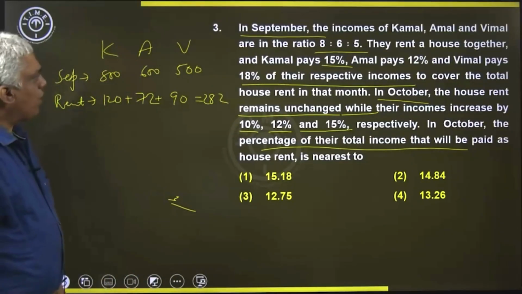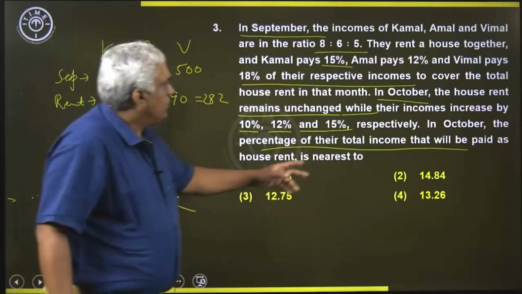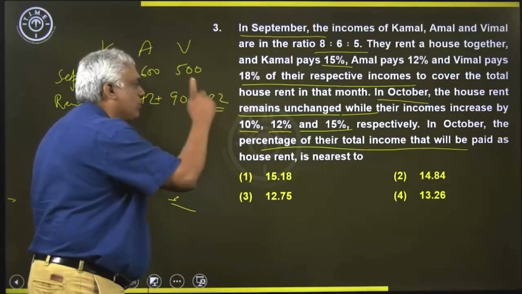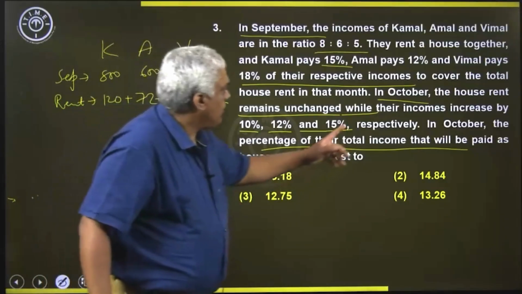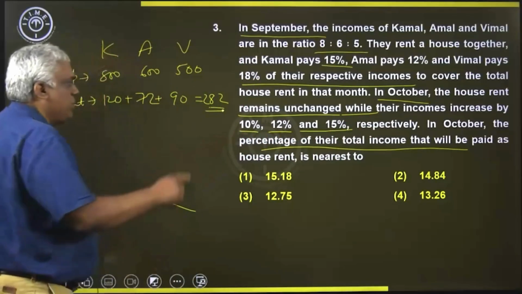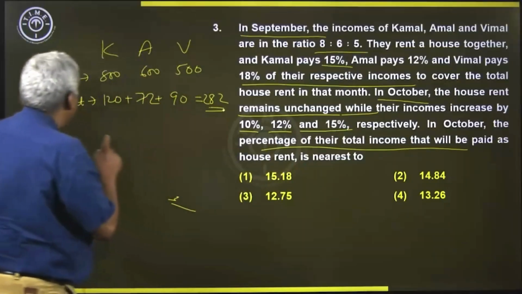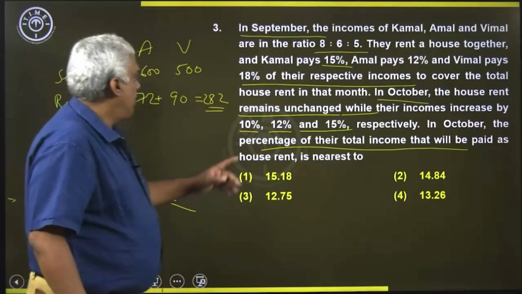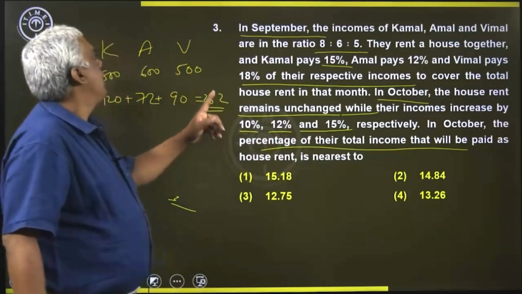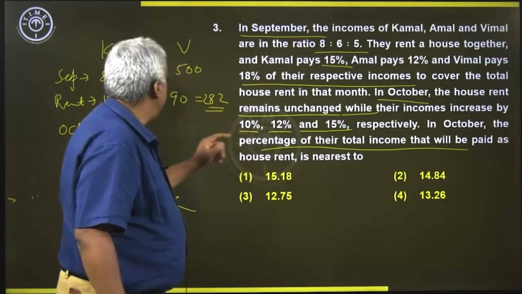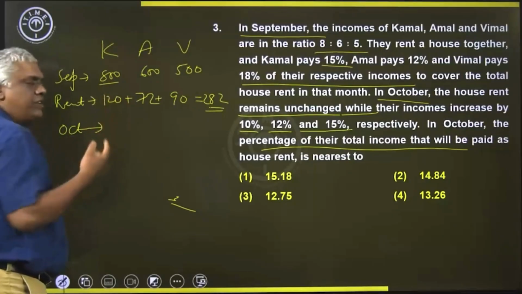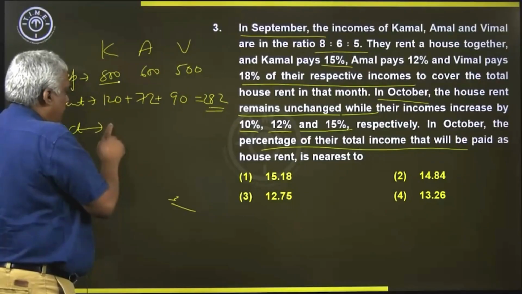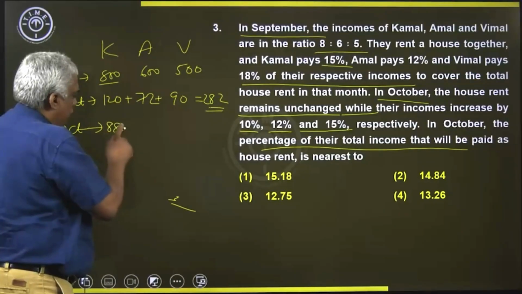And now they are saying that in October the house rent is the same. House rent is constant, but their incomes increase by 10%, 12%, 15% respectively. So what is October's income? Kamal's income increased by 10%. 10% of 800 is 80, so it has become 800 plus 80. So 880 is the new income.